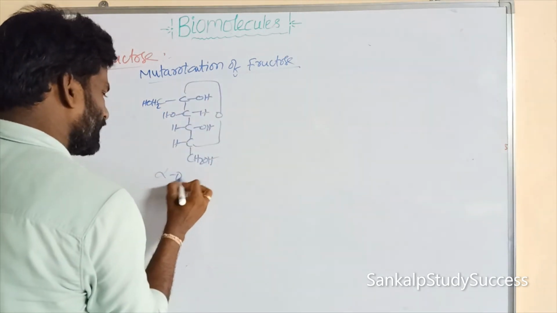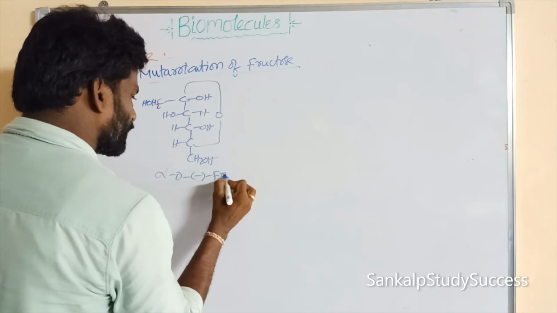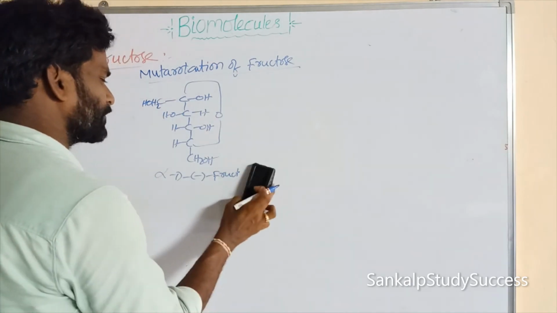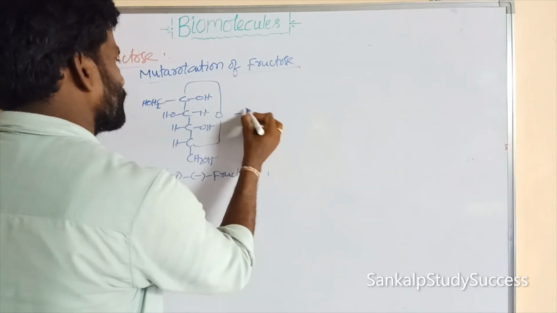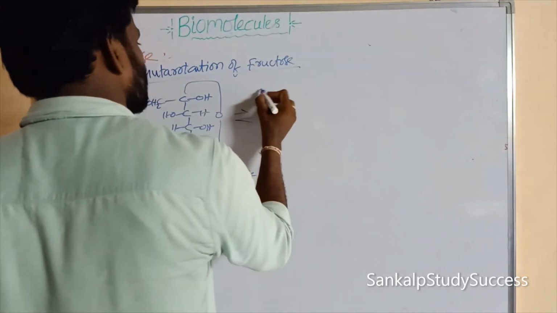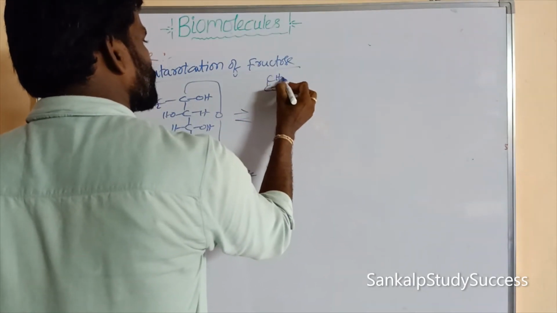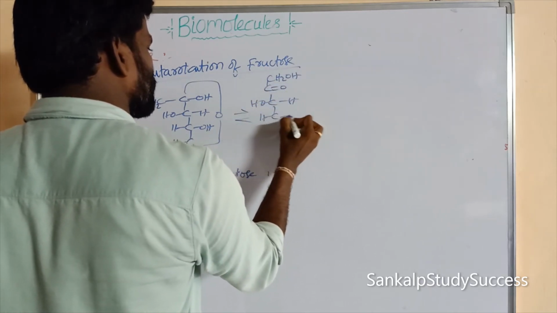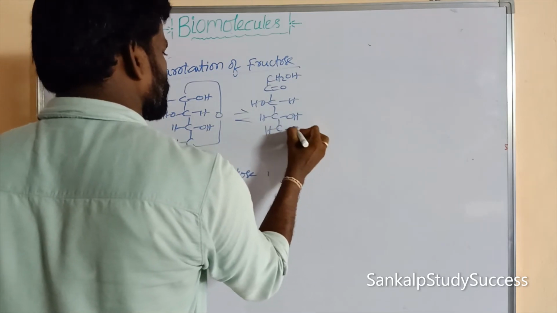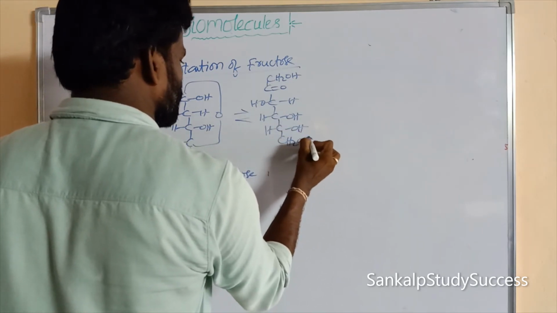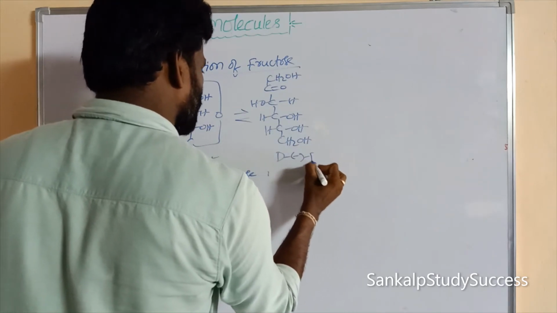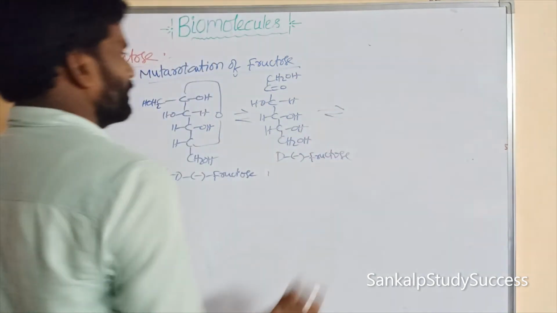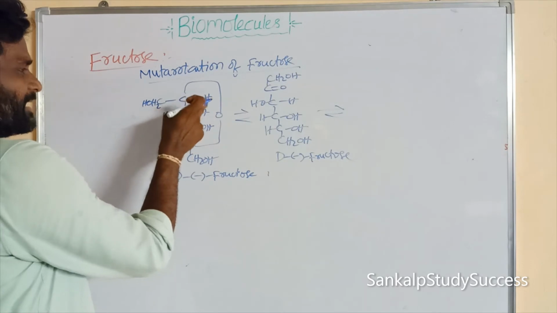So this is the alpha-D-minus-fructofuranose or alpha-D-minus-fructose. So this is the open chain structure of fructose, C double bond O, CH2OH, COH, H, OH, H, OH, CH2OH. So this is the D-minus-fructose, and here the OH is present on the right side, that is the alpha.